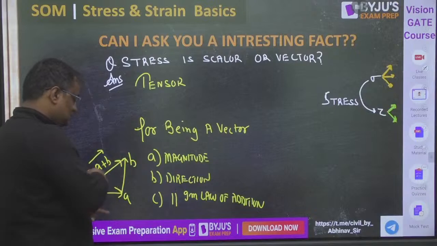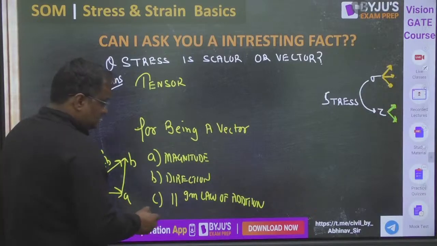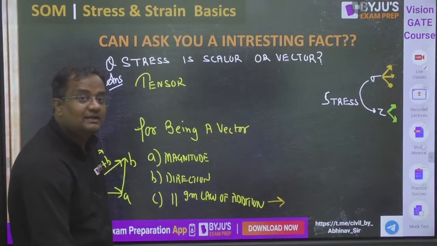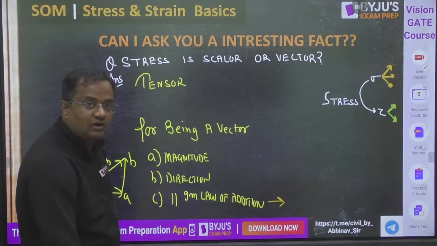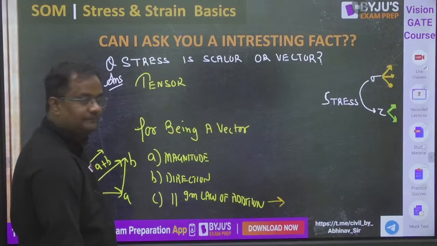Two stresses like this, you cannot write the summation like this. So this stress does not follow this. So anything which has magnitude and direction but does not follow the parallelogram law of addition is called a tensor. So this is a tensor quantity.